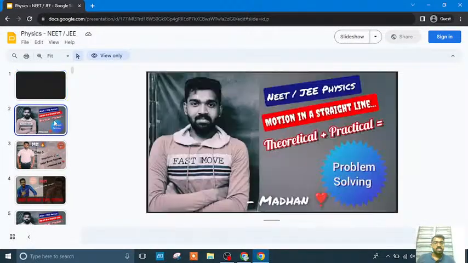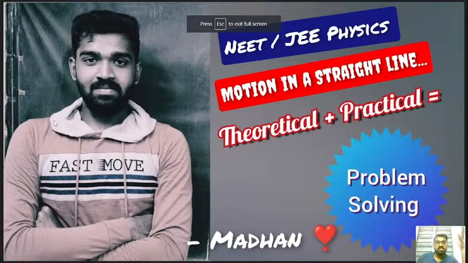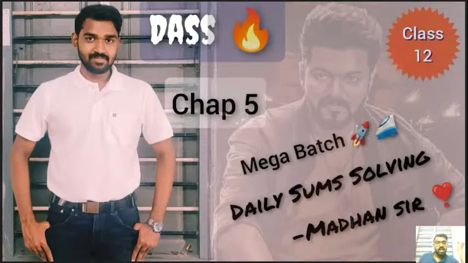I hope you know motion in a straight line is such an important topic for both NEET as well as JEE examination. For both NEET as well as JEE, motion in a straight line is a very important chapter. So now we are going to see the theoretical as well as the practical part of problem solving. Let's move to the next part.